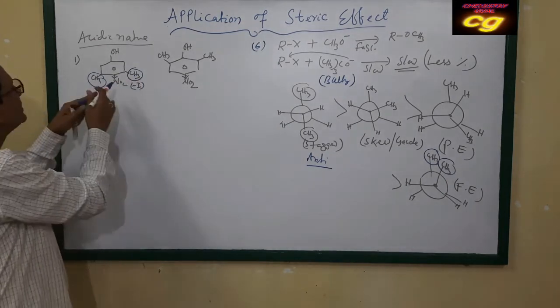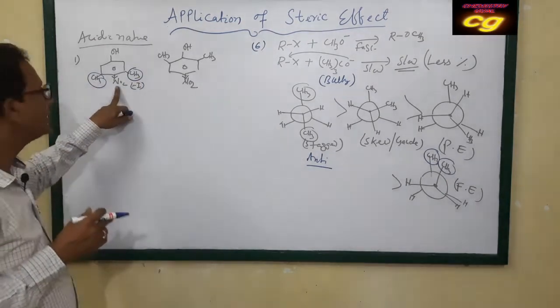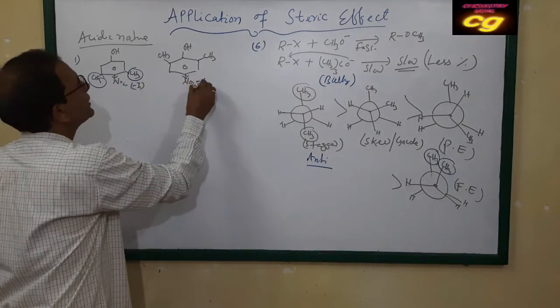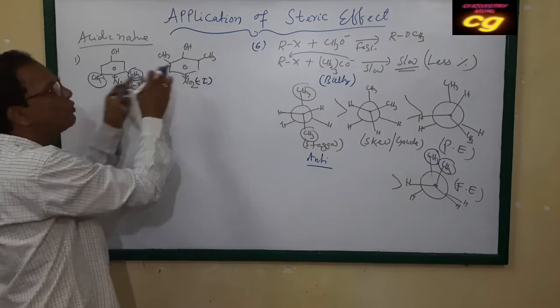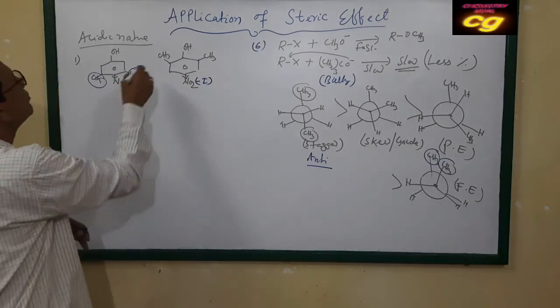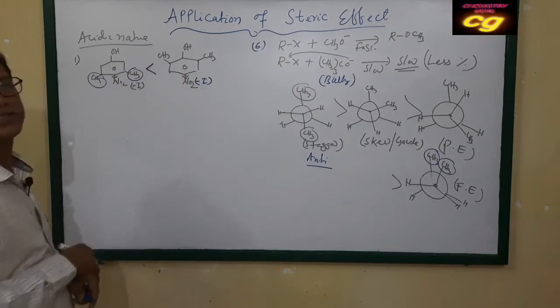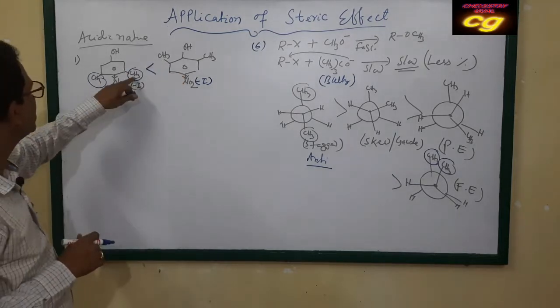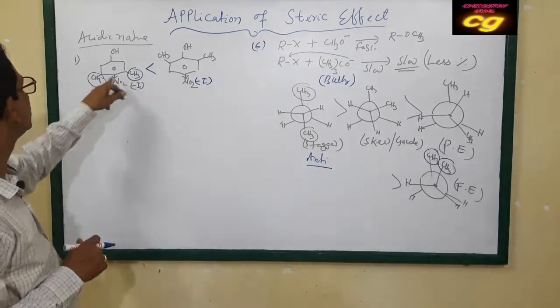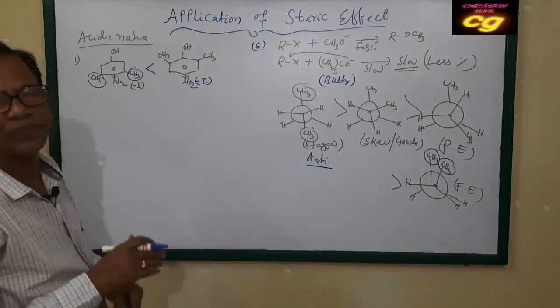Due to the bulkiness, the nitro group is not free, so the minus I effect decreases. In this case, the minus I effect is more because it has no steric repulsion. That's why this compound is less acidic than the second one, due to the steric repulsion of the 2-methyl groups on the nitro group.